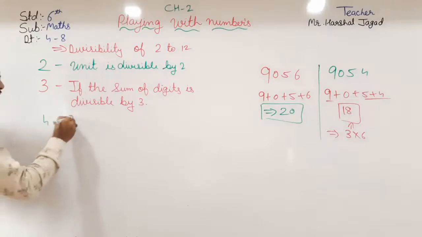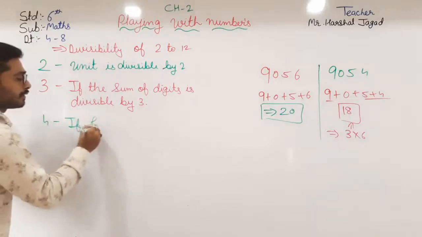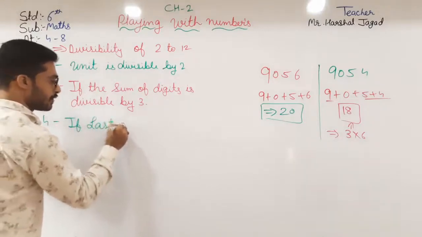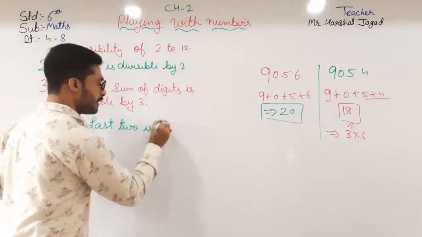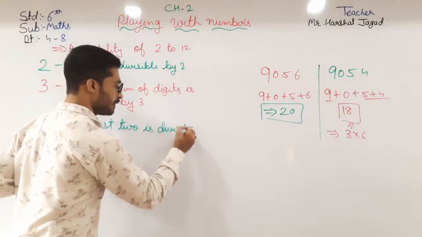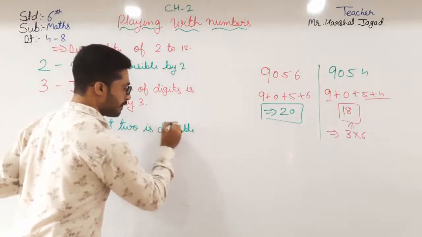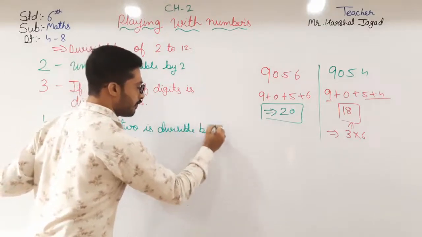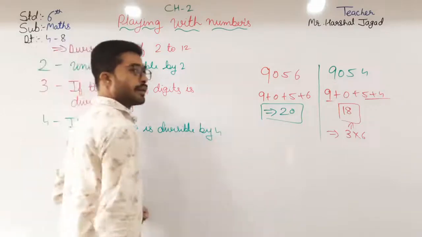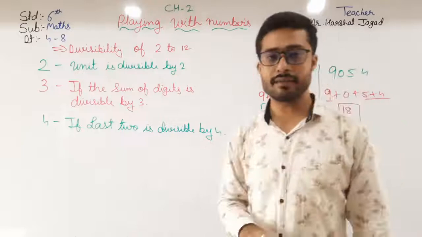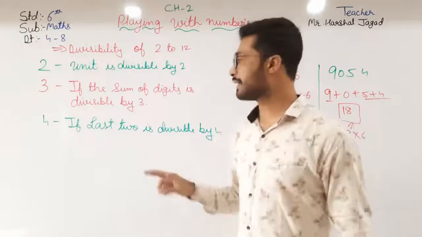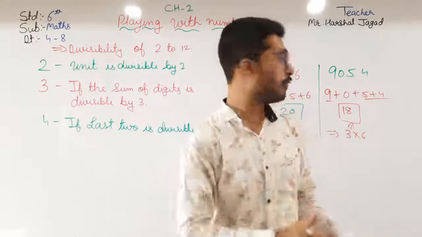If the last 2 digits are divisible by 4, then that number is divisible by 4. Here in the divisibility test of 4, if the last 2 digit number is divisible by 4, then that number is divisible by 4. How?